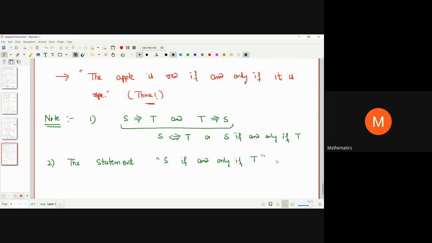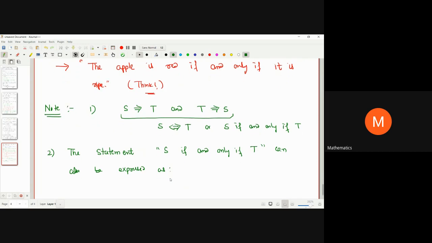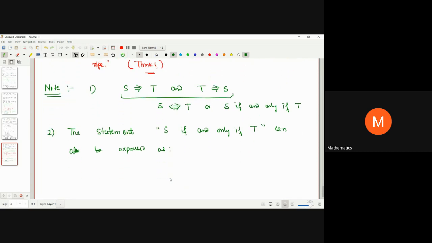This can also be expressed in the next form, which we are going to use in mathematics again and again: T is necessary and sufficient for S. This is another notion that we use in place of if and only if.